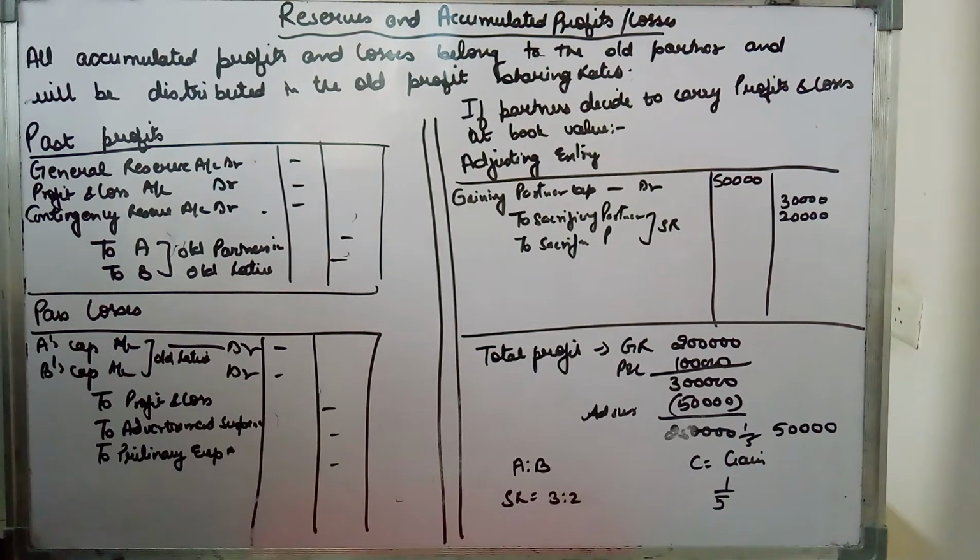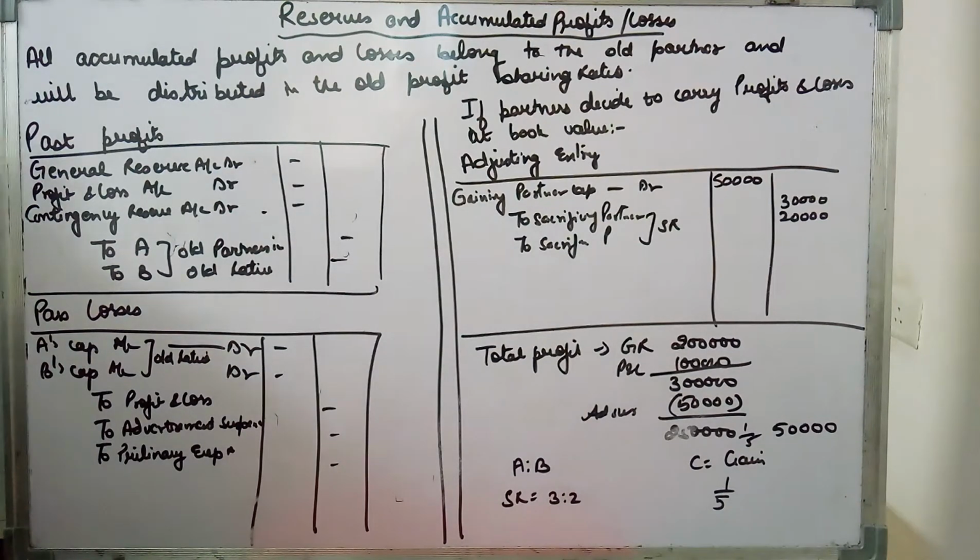So now what will you do with those profits, or with the reserves, when a new partner is being admitted? Now, when a new partner is being admitted, he will share all the future profits and losses, but all the profits and losses that are there in your balance sheet belong to the old partners and in their old ratio. So all the profits on the balance sheet liability side, or any loss on the asset side, you are going to distribute to the old partners in their old ratio.